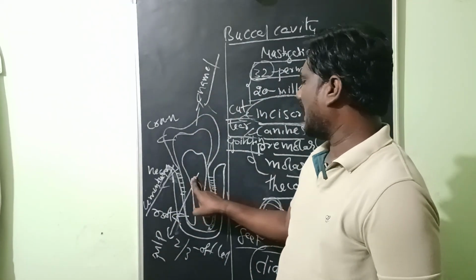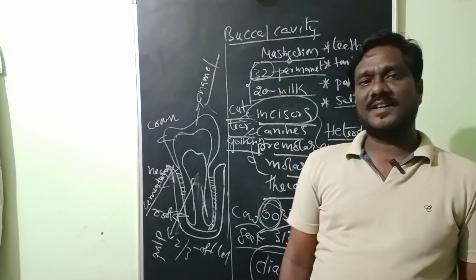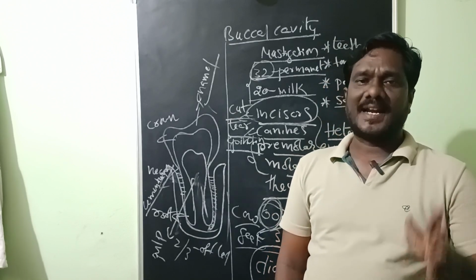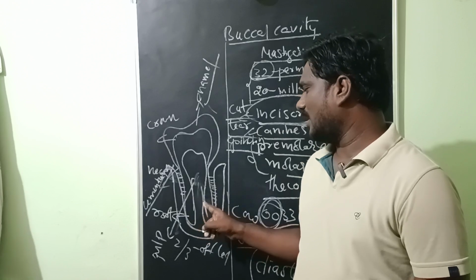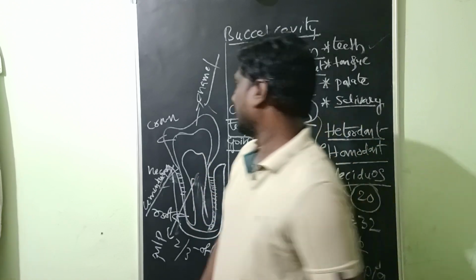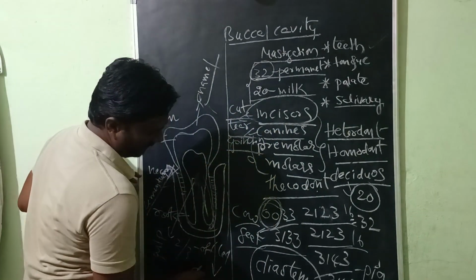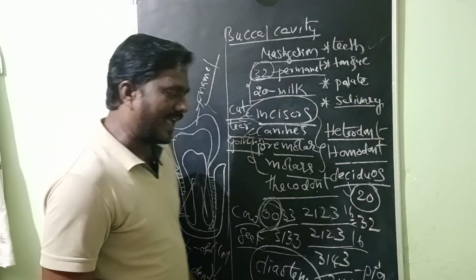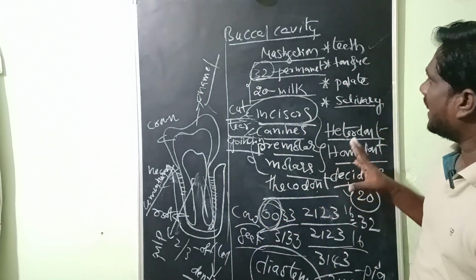This pulp cavity has blood vessels, nerve endings and lacteals. The pulp cavity is covered by dentine. Dentine is secreted by odontoblast cells.